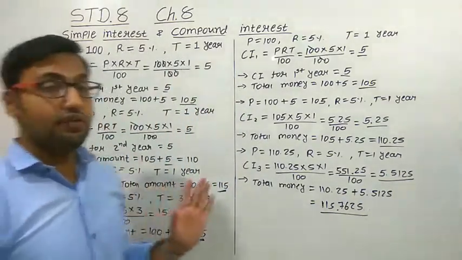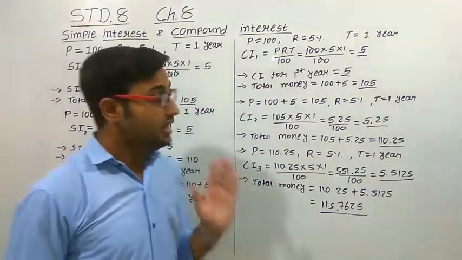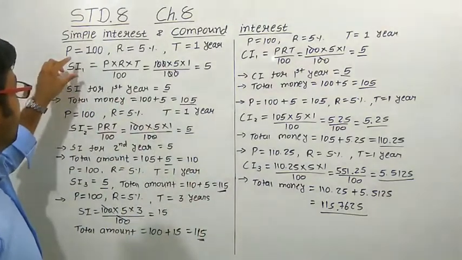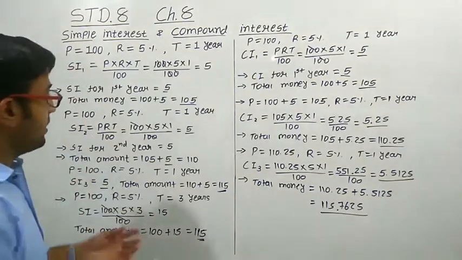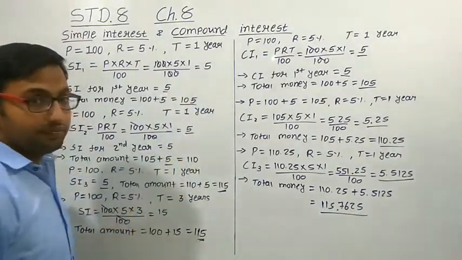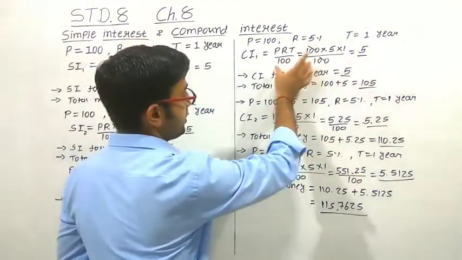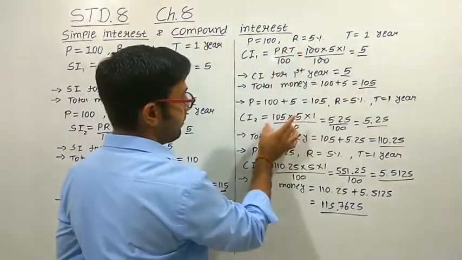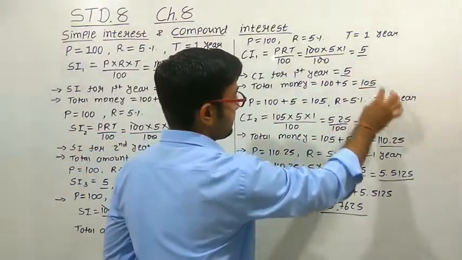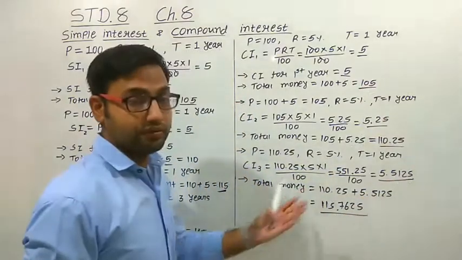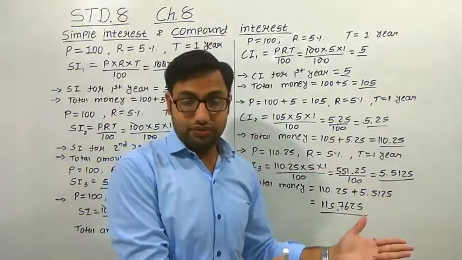So now it is clear what the basic difference is between simple interest and compound interest. In simple interest, every year the principal amount remains the same, and that is why the interest is also the same. While in compound interest, every time the principal amount gets changed. First year it is 100, for the second year it becomes 105 rupees, for the third year it changes again, and that is why the amount of interest also changes every year. That is, in compound interest we are calculating interest on the interest, and that is why it is called compound interest.